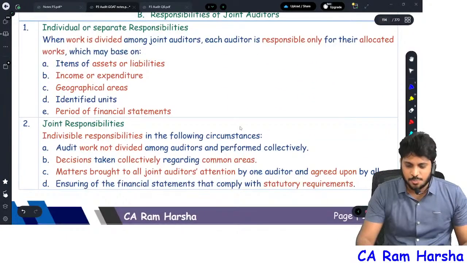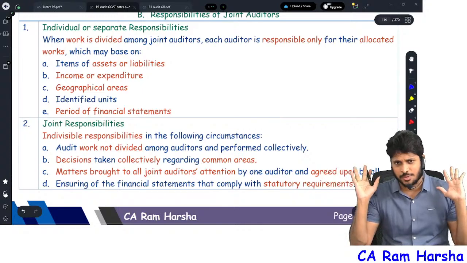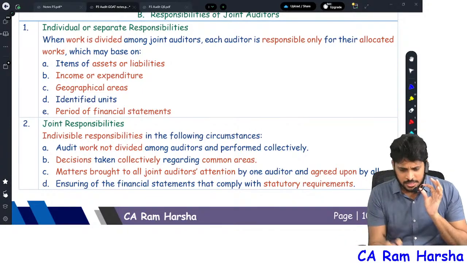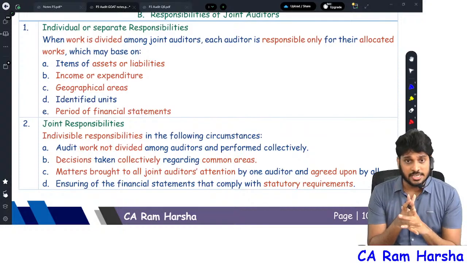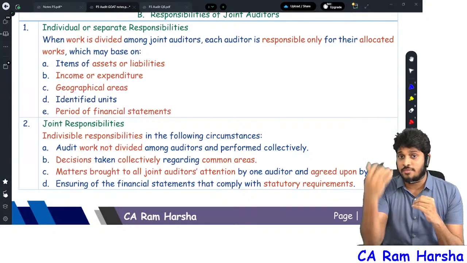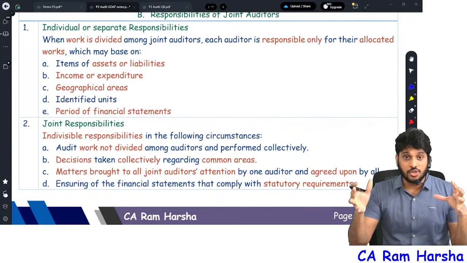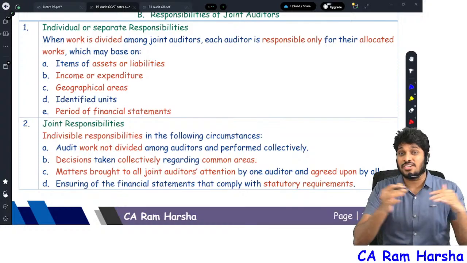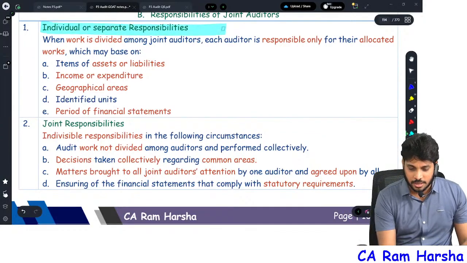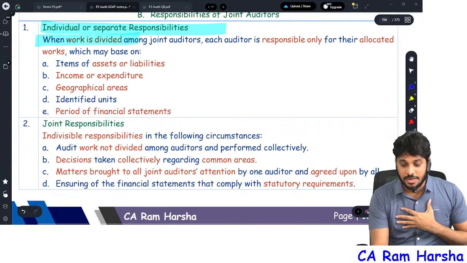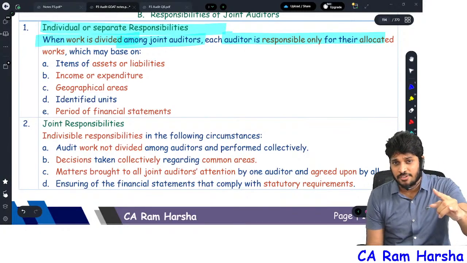Now, what is the responsibility of joint auditors? Okay, sir, joint auditors were appointed. What's the responsibility? Very simple. They need to divide the work and then do. When joint auditors were appointed, each joint auditor will not do the entire work. If 12 joint auditors were there, they will divide the work between themselves. Accordingly, a joint auditor is responsible only for the work allocated to him.